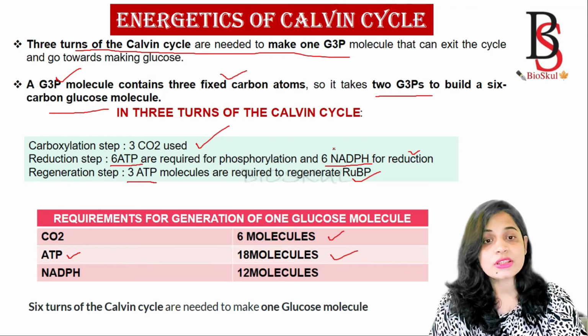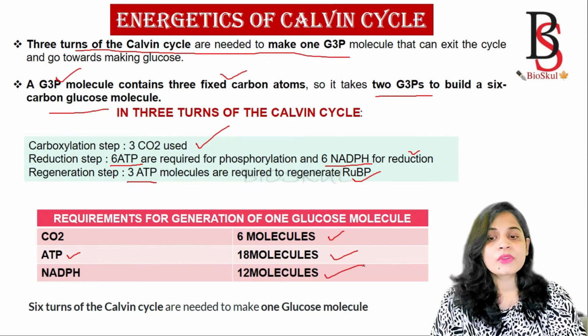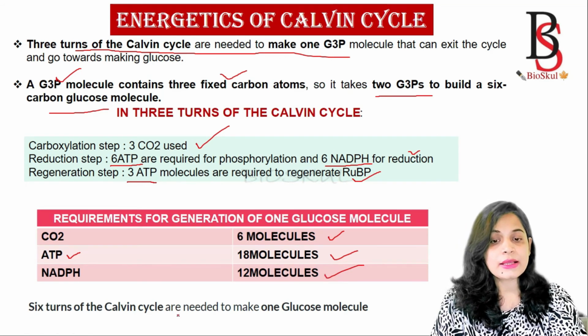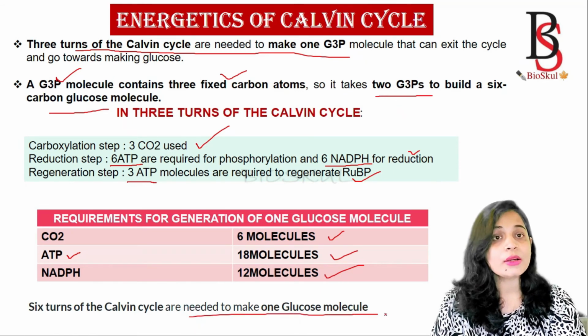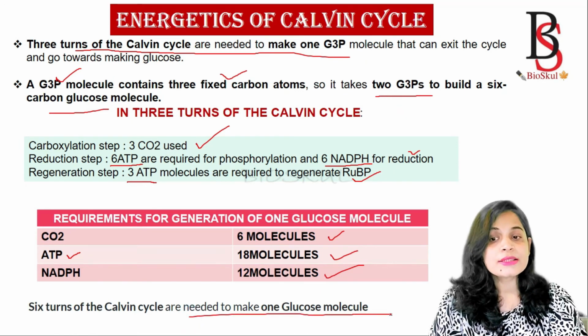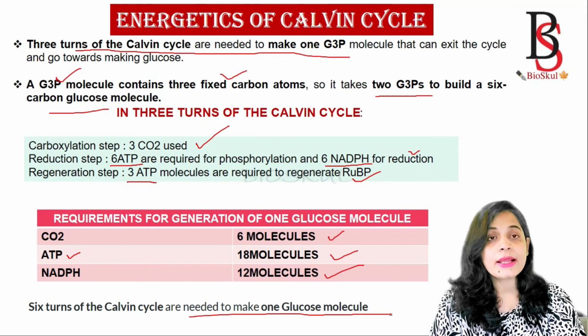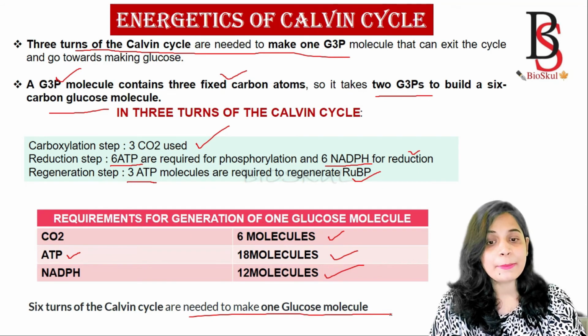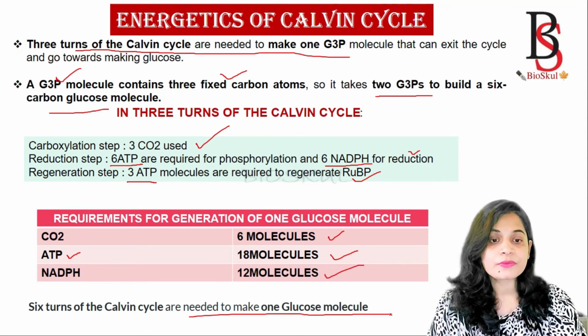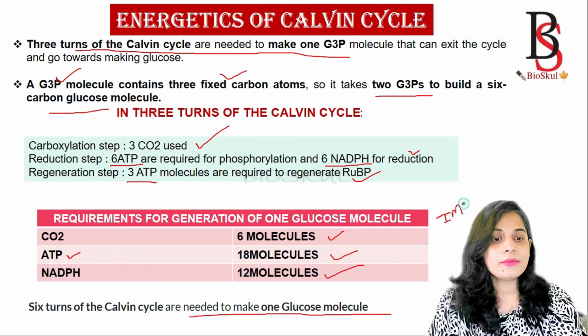For the 6 turns, it should be multiplied by 2, that is 12 molecules. So the 6 turns of the Calvin cycle are needed to make one glucose molecule, where 6 molecules of carbon dioxide, 18 molecules of ATP and 12 molecules of NADPH are used. This is very important. You should remember the energetics of the Calvin cycle.